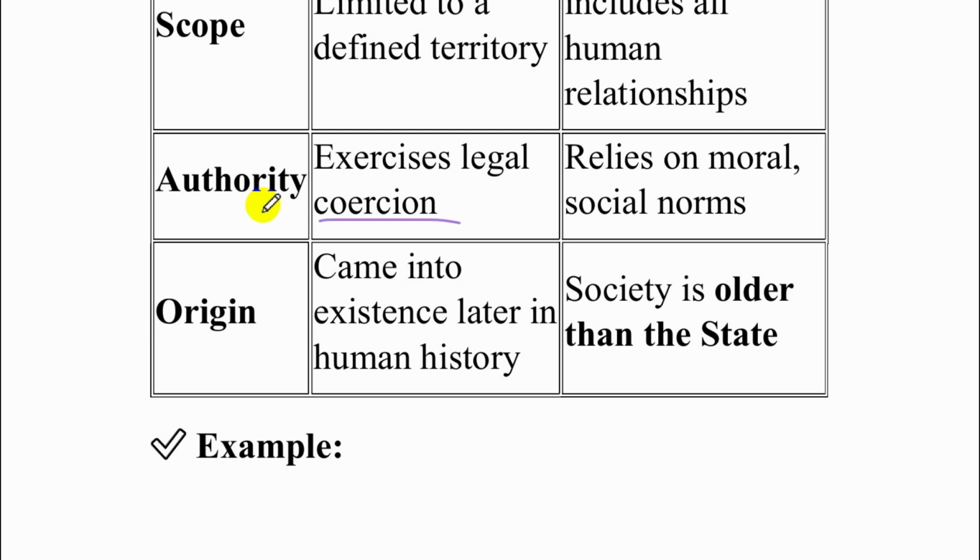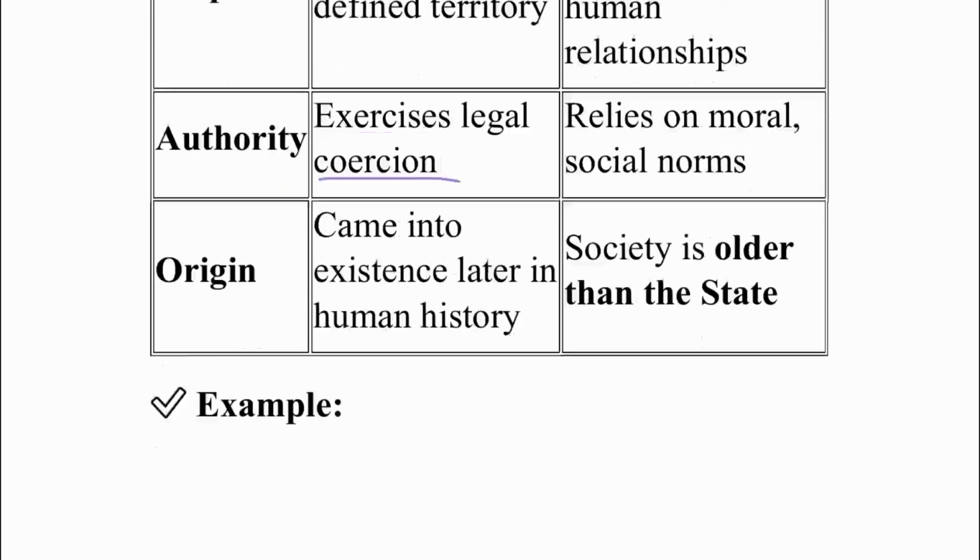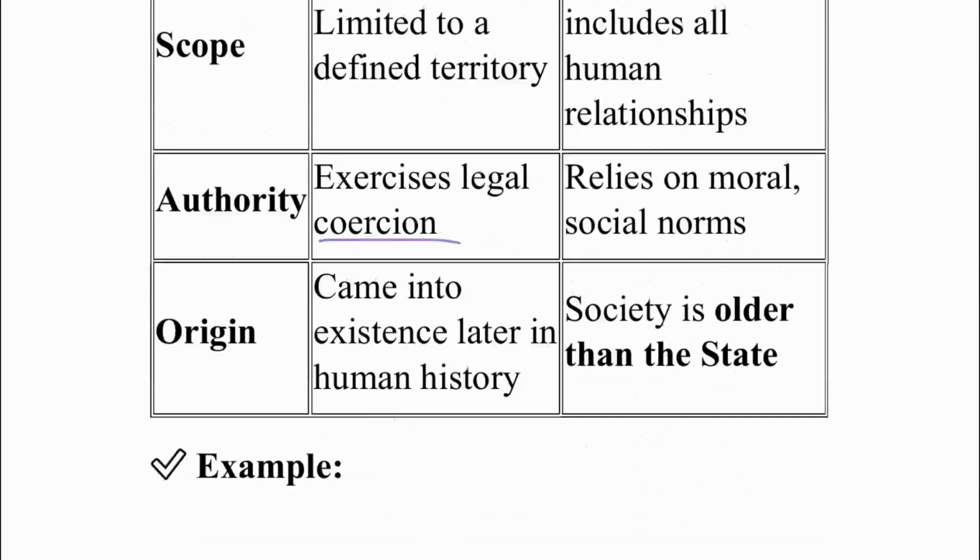Whereas society relies more on moral and social values and norms. So the difference between the state and a society is that the state is more bent towards legal force, whereas society is more bent towards moral values. The state came into existence much later, and society is much older than the state. So these are the five distinctions between a state and a society.